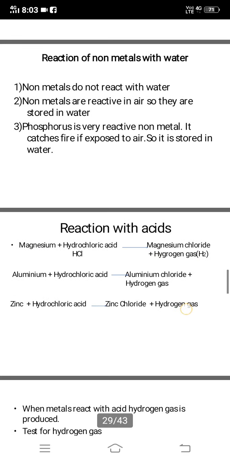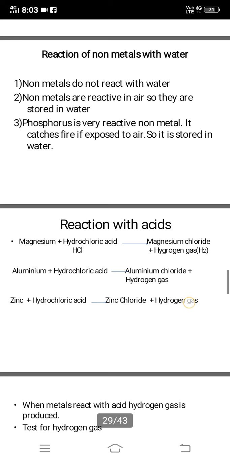Now, reaction of metals and non-metals with acids. Let's see that. So magnesium metal, when it is reacted with hydrochloric acid, that is HCl, forms magnesium chloride, which we call a salt, and hydrogen gas is liberated. Now this is the main thing. Hydrogen gas is liberated when a metal reacts with acid.